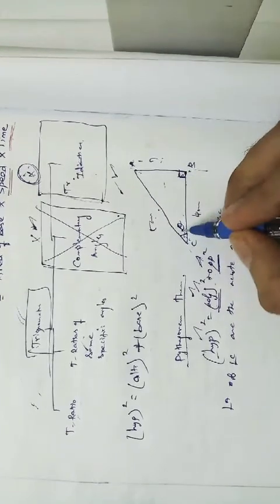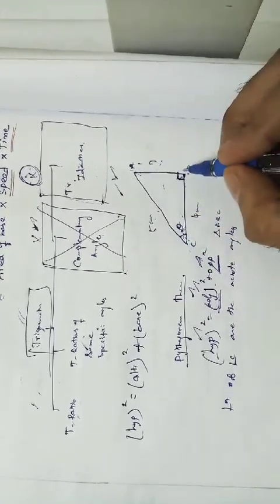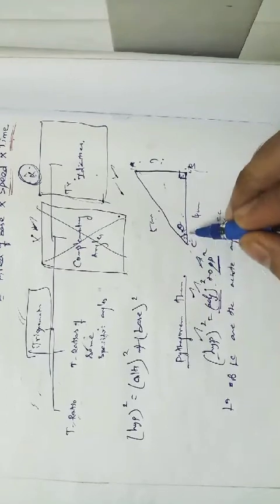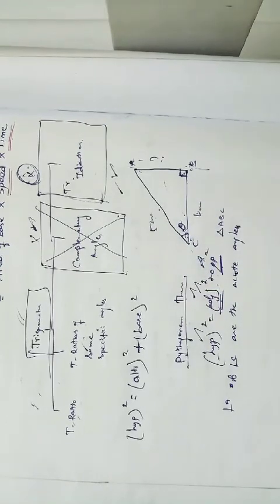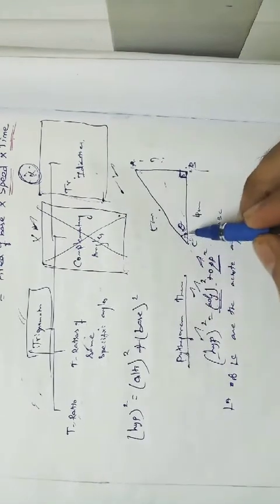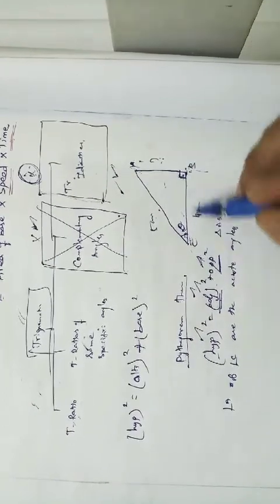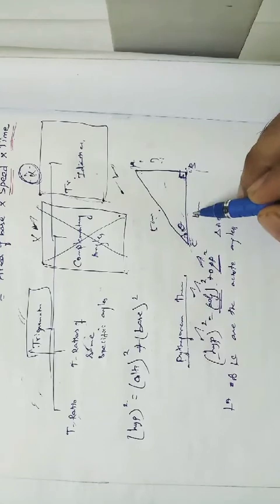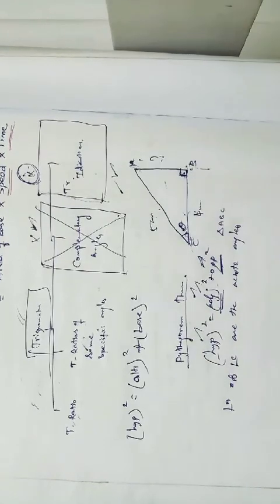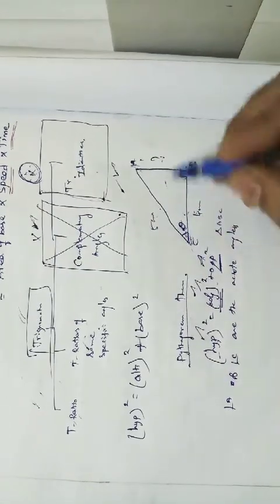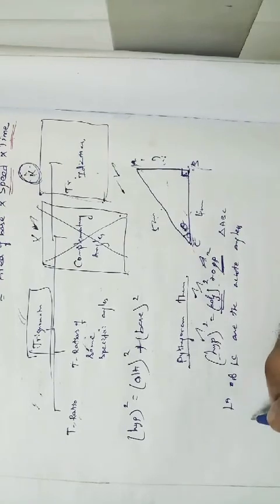For finding angle C, AB is the opposite side, and BC is the adjacent side. See, for which angle are we looking at this? For angle C only, right? What is my adjacent? The nearer side, and opposite is the straight opposite side, right? So for angle C.